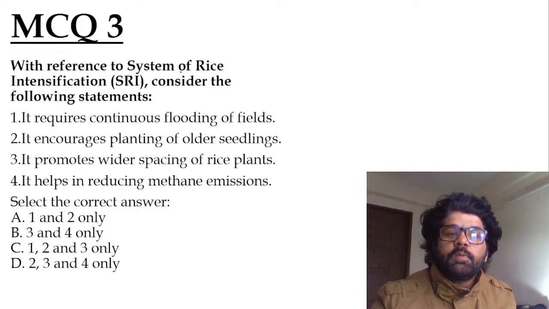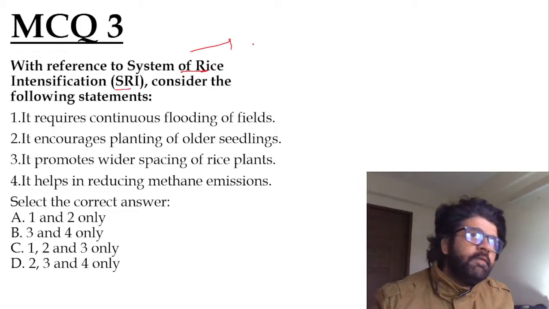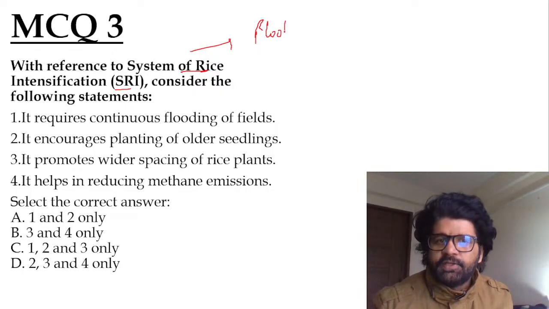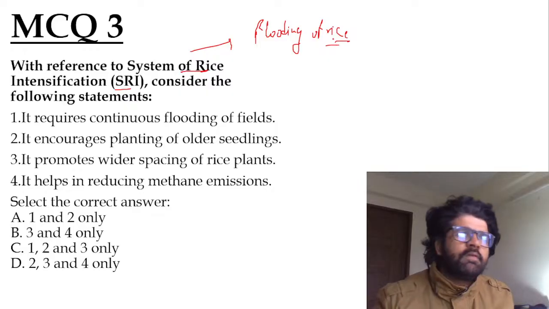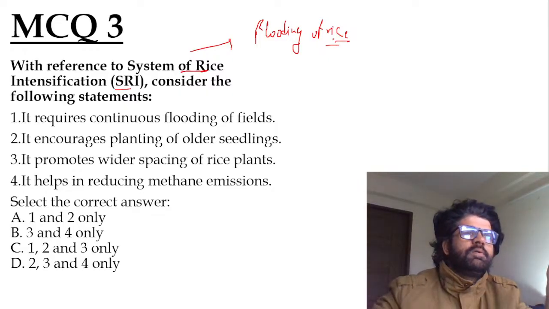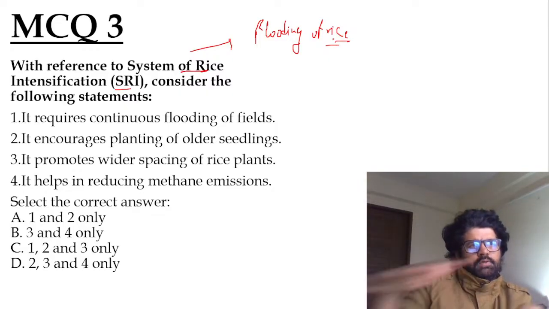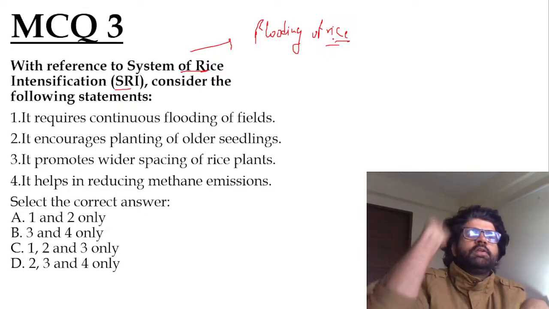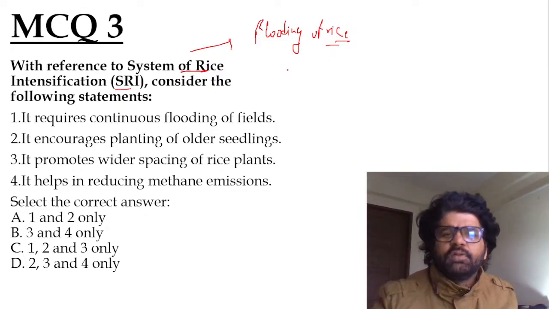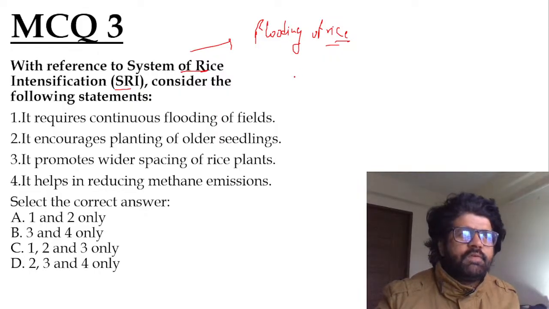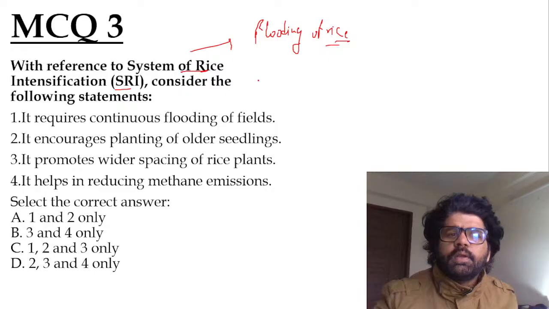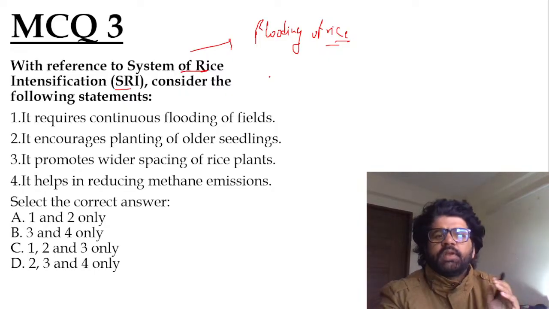With system of rice intensification, earlier, when you people were not born or you were very small, there was a system for rice cultivation, flooding of rice fields. Flooding means there will be too much water in the agriculture field and then they will throw away the seeds. That does not happen now. That should not happen. We have already seen we are scarce when it comes to groundwater resources and all that. So that's why we have to focus on precision agriculture and all.